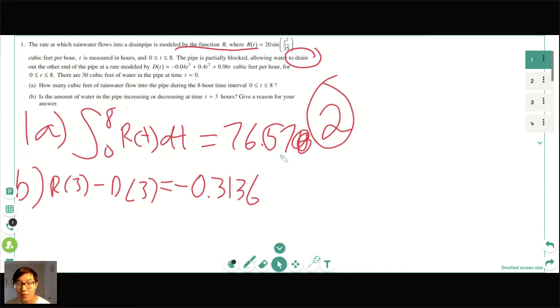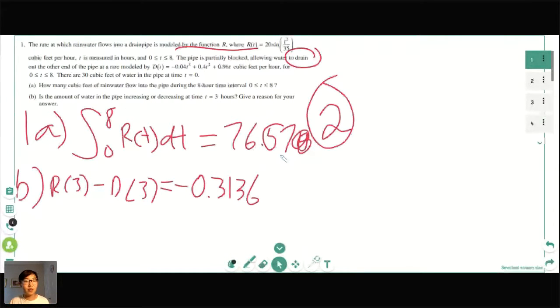Okay. Basically, how this question functions is it's asking if the water is increasing or decreasing. So it's asking if the rate is positive or negative, basically. So the way we figure that out is by taking the in function minus the out function to see if there is a net increase in water or a net decrease in water. Does that sort of make sense?